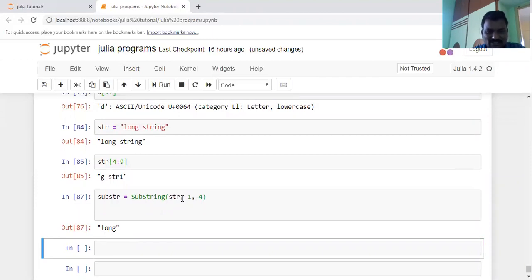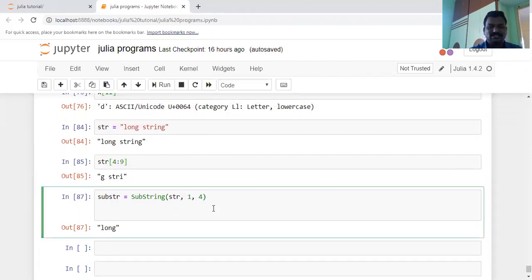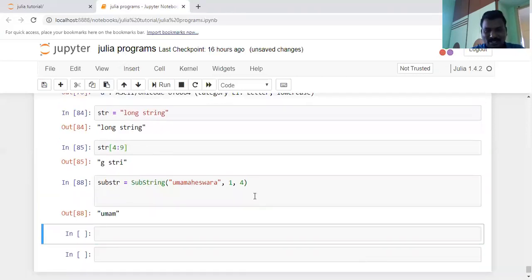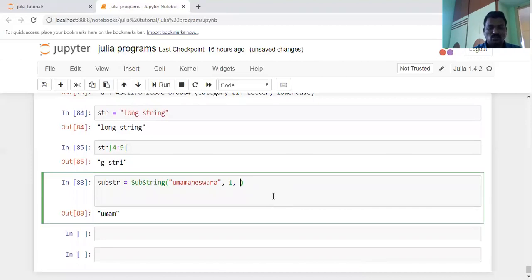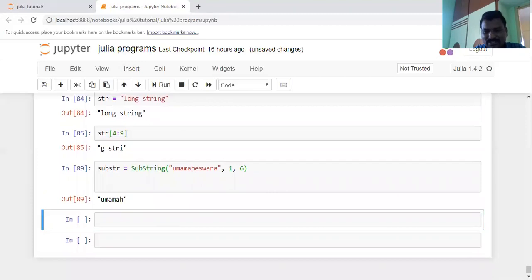Here, for the substring function, instead of writing str, I am writing substr with the string Uma Maheshwara. This substring function is required to get the characters starting from 1 to 4. It gives "Umay". And then, for example, I want to get 1 to 6 letters. Yes, you will get the 1 to 6 letters here. In this way, you will get the substring.